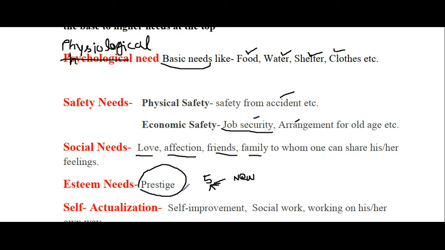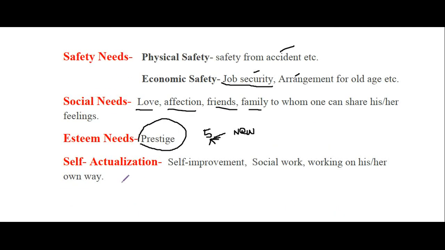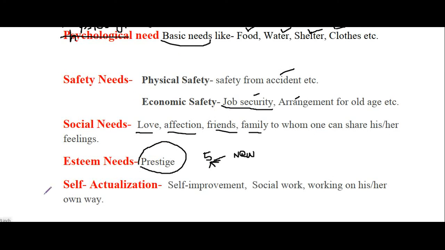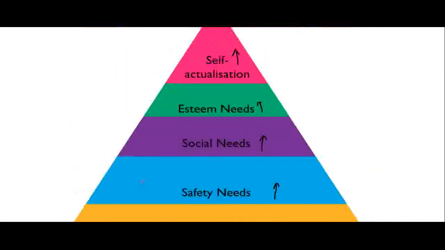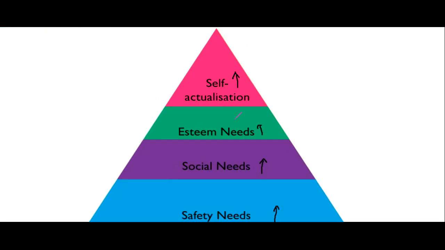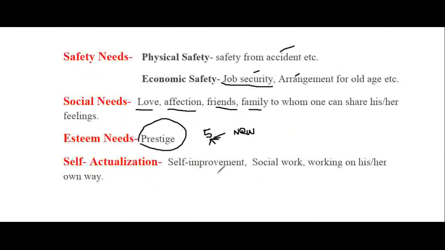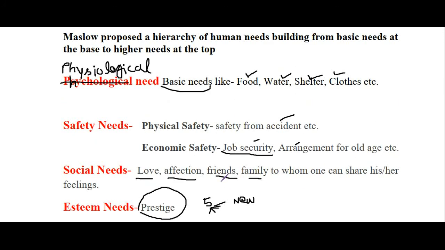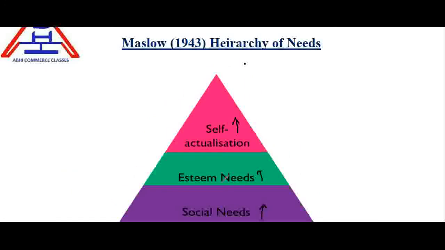Everybody wants to show off in his or her life, and after showing off, nothing is left, only self-actualization. Self-actualization need is the big need, which includes self-improvement, social work, working in his or her own way. Self-improvement means fulfillment of dreams. Every person wants to fulfill his or her dream.